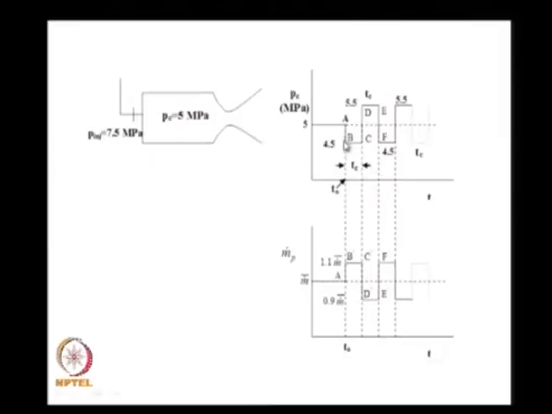then what happens is this sudden dip in pressure allows more fluid to come inside the chamber, and when more fluid comes inside the chamber, it does not burn instantaneously, but it takes a small time. Tc is what we defined in the last class, namely it takes Tc time to burn, and when it burns, since more propellant comes inside the chamber, there is an increase in pressure. After this decrease, there is a time delay, and thereafter the pressure increases.